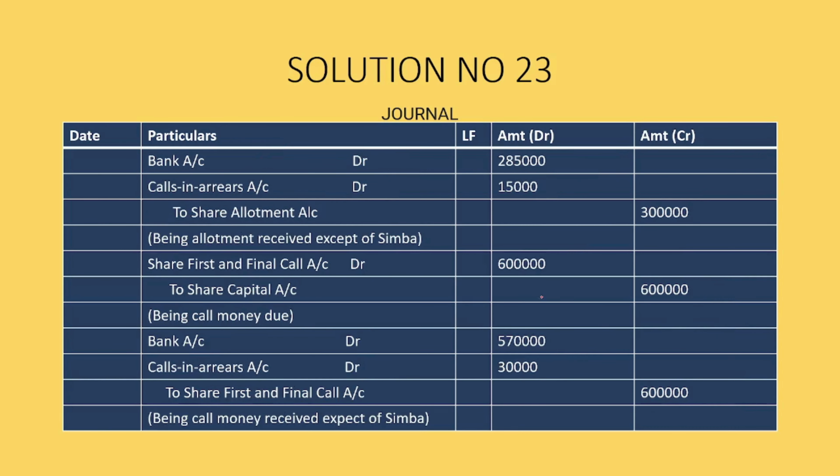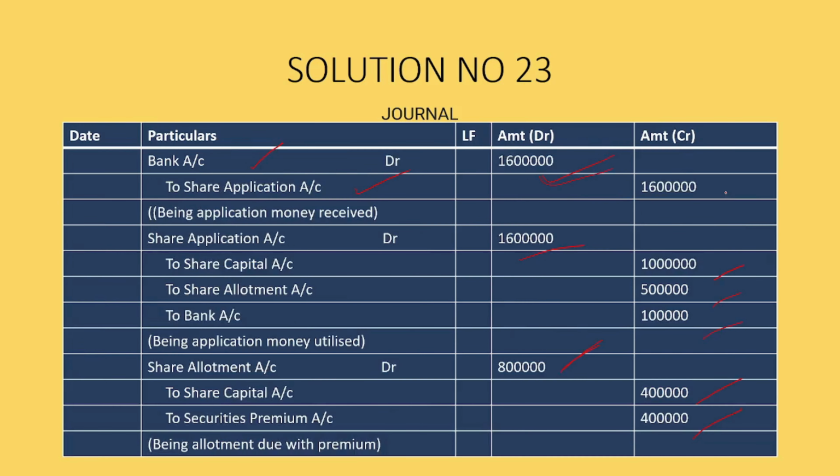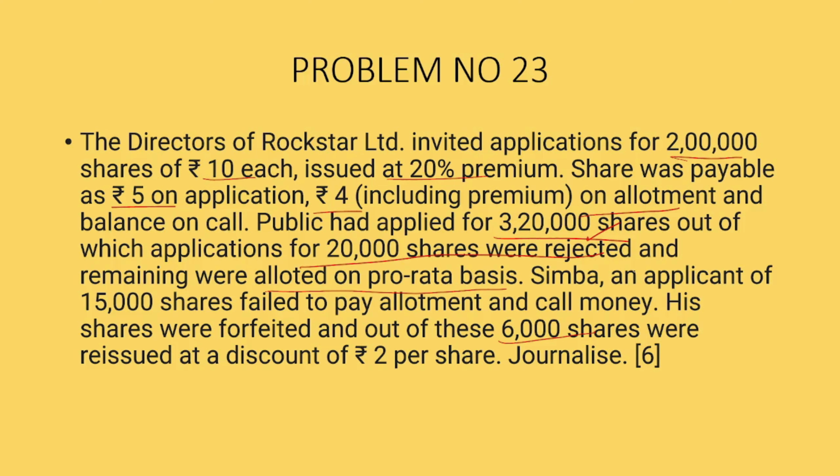Now after that we have bank account debit 2,85,000, and over here we have calls in arrears 15,000 to share allotment 3 lakhs. In the question it is said that 15,000 shares failed to pay the allotment and call money.